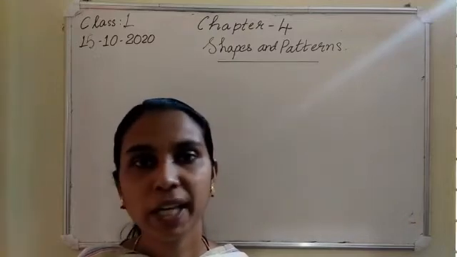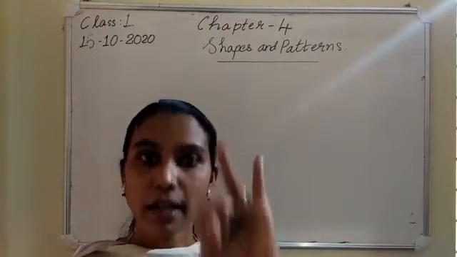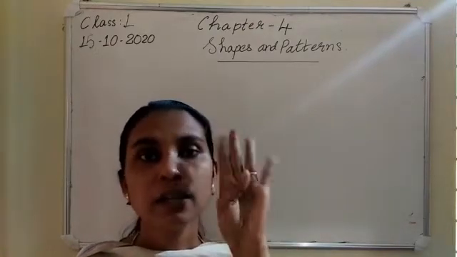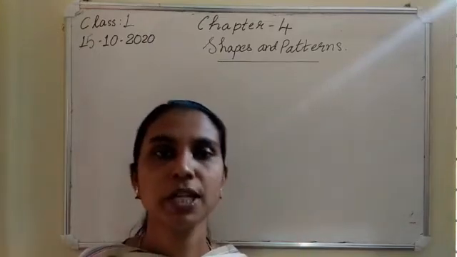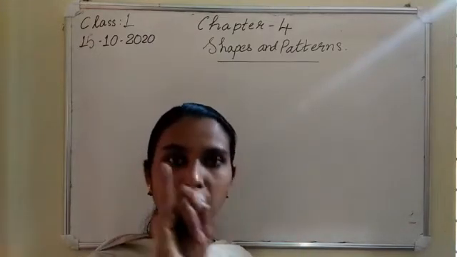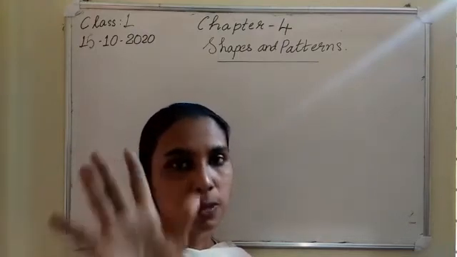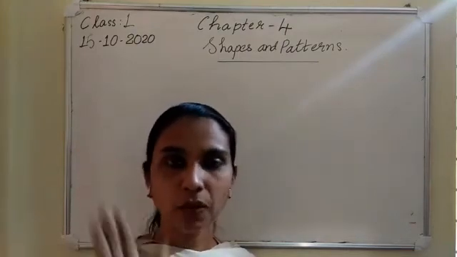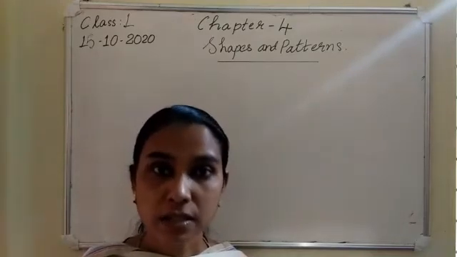Say the name of the plane shapes. Yes? Square, rectangle, triangle, circle. Isn't it? Say the name of the solid shapes. Cube, cuboid, cone, cylinder, sphere. Is it? Okay. Then today we are going to study patterns.